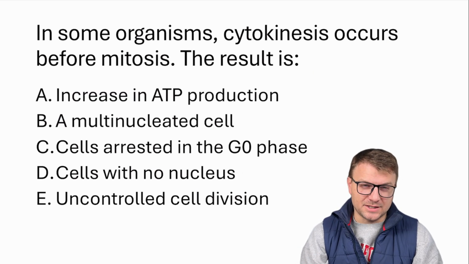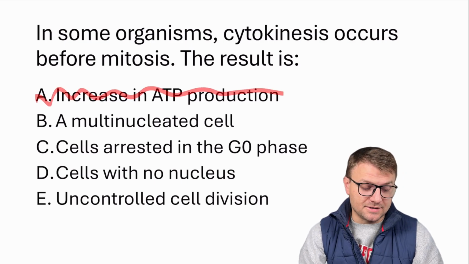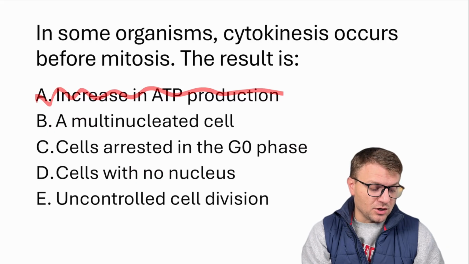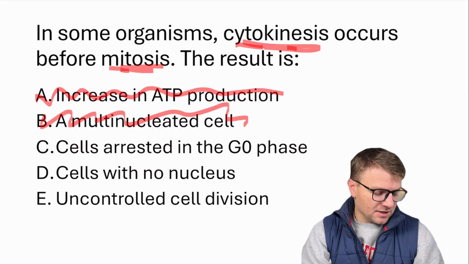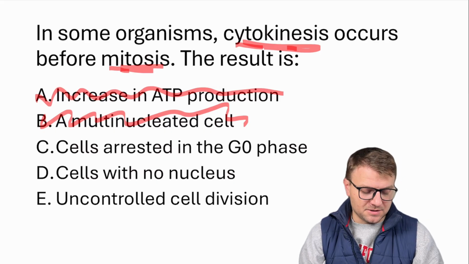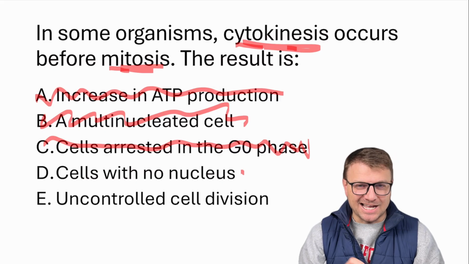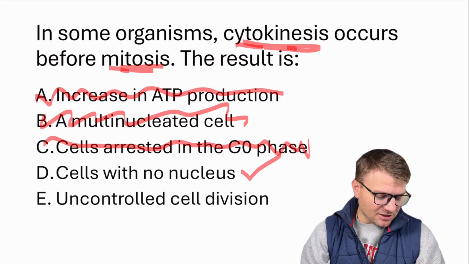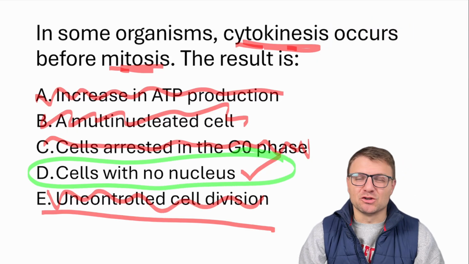A, an increase in ATP production. No, that wouldn't happen. B, a multinucleate cell. That would occur if mitosis occurs without cytokinesis, so B is not the answer. C, cells arrested in G0 phase. Nope, that's not going to happen. D, cells with no nucleus. That sounds like our answer. And then E, uncontrolled cell division. Nope. The right answer here is D, cells with no nucleus.